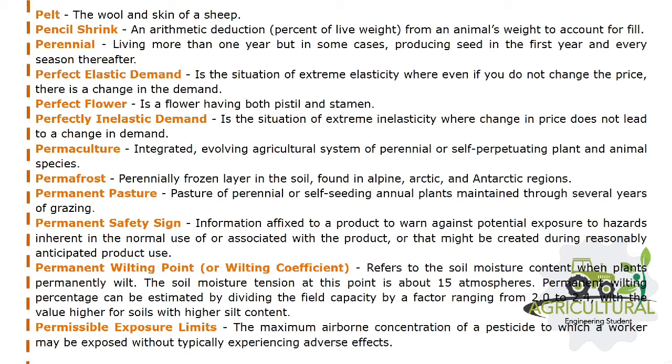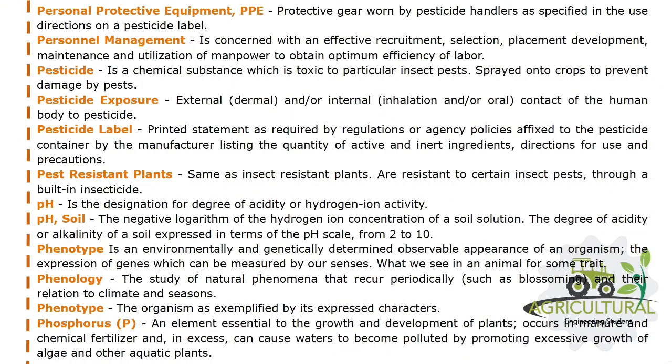Permissible exposure limits, the maximum airborne concentration of a pesticide to which a worker may be exposed without typically experiencing adverse effects. Personal protective equipment, PPE. Protective gear worn by pesticide handlers as specified in the use directions on a pesticide label. Personnel management is concerned with an effective recruitment, selection, placement, development, maintenance and utilization of manpower to obtain optimum efficiency of labor.